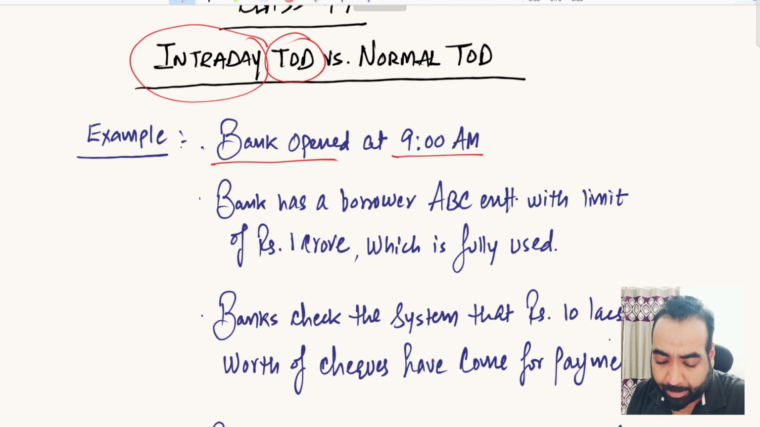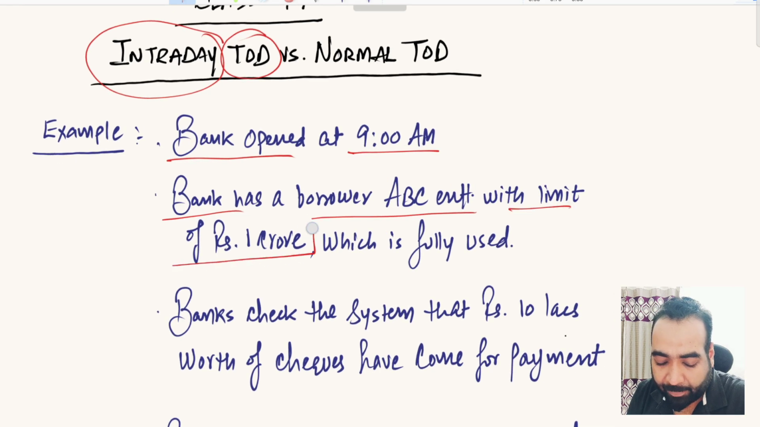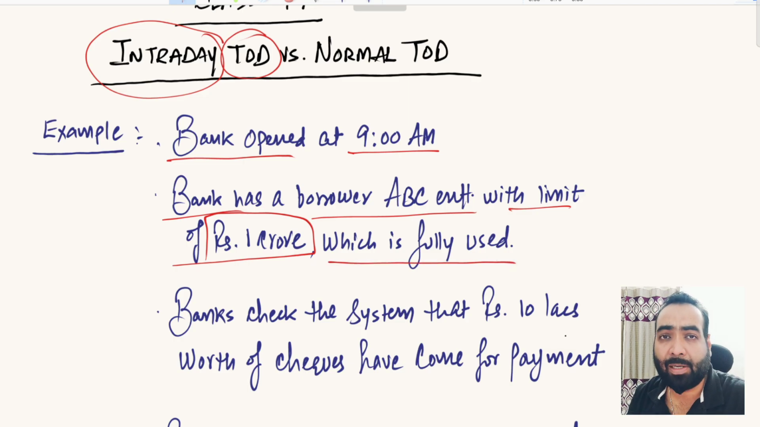In the morning, the bank has a borrower named ABC Enterprises. ABC Enterprises has a working capital limit of rupees 1 crore, working capital financing of rupees 1 crore, and the limit is fully used at present. There is not a single rupee of bandwidth available in the limit.